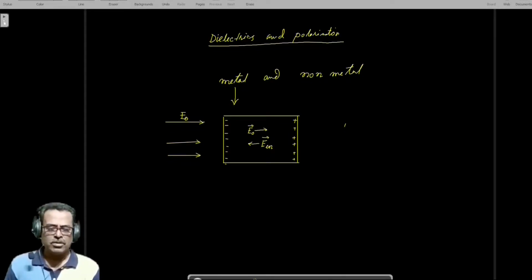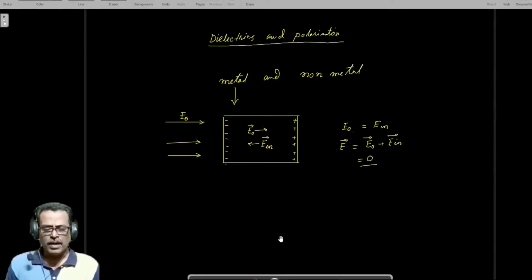The magnitude of E0 is equal to E inside. As a result, the net field inside is equal to E0 plus E induced, and that is equal to 0. So it is observed that inside a metal no field exists in the static condition.